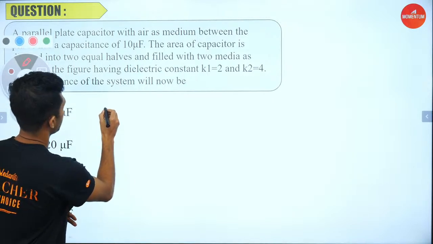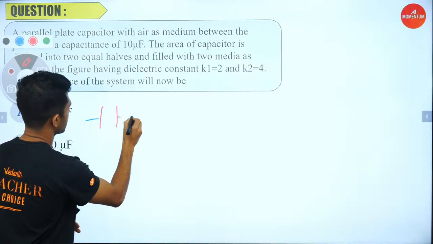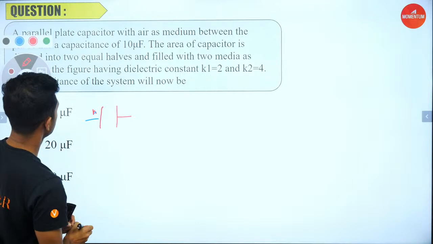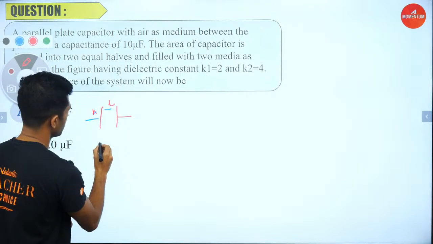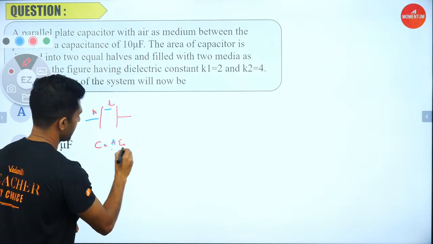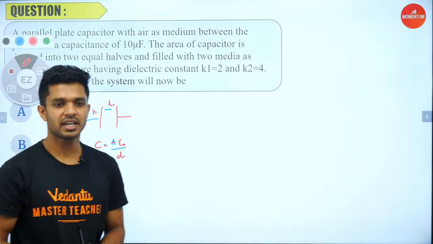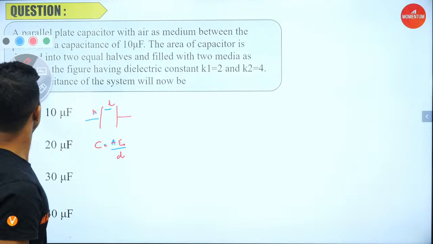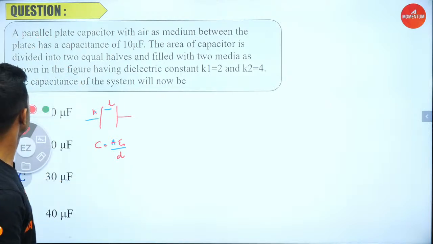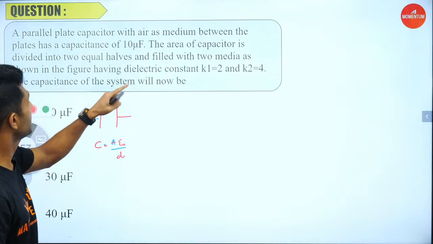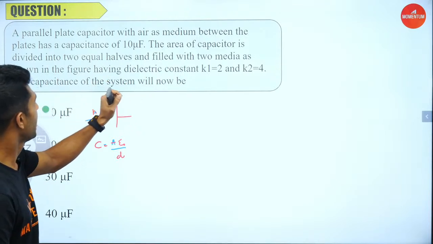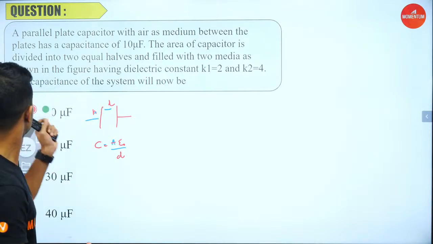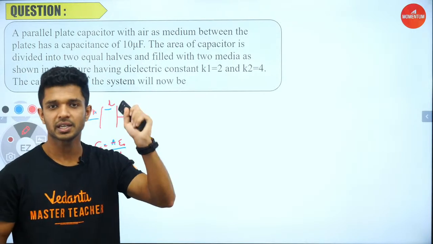So here we can see a parallel plate capacitor with air as the medium. If it has an area of A and the distance between the plates is D, what will be the value for capacitance? That is A epsilon 0 by D. Nobody is having any issues with that, I suppose. Okay, now moving on. The area of the capacitor is divided into two equal halves and filled with two media as shown in the figure, having dielectric constants K1 and K2. The respective values of K are given. The capacitance of the system will now be.